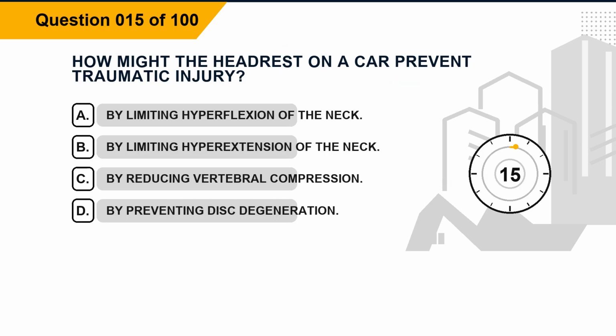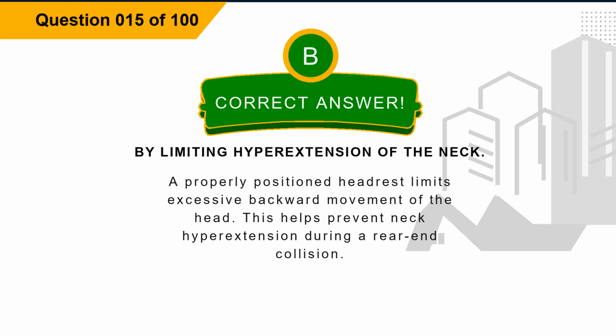Question 15. How might the headrest on a car prevent traumatic injury? Option A, by limiting hyperflexion of the neck. Option B, by limiting hyperextension of the neck. Option C, by reducing vertebral compression. Option D, by preventing disc degeneration. The correct answer is option B, by limiting hyperextension of the neck.